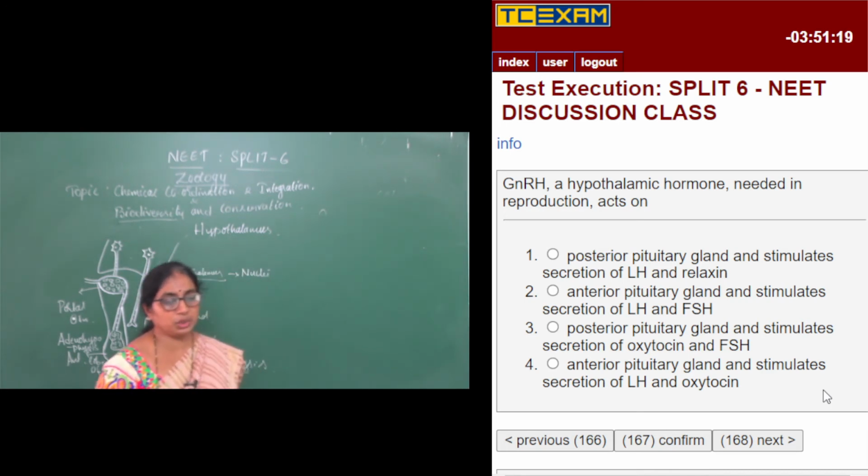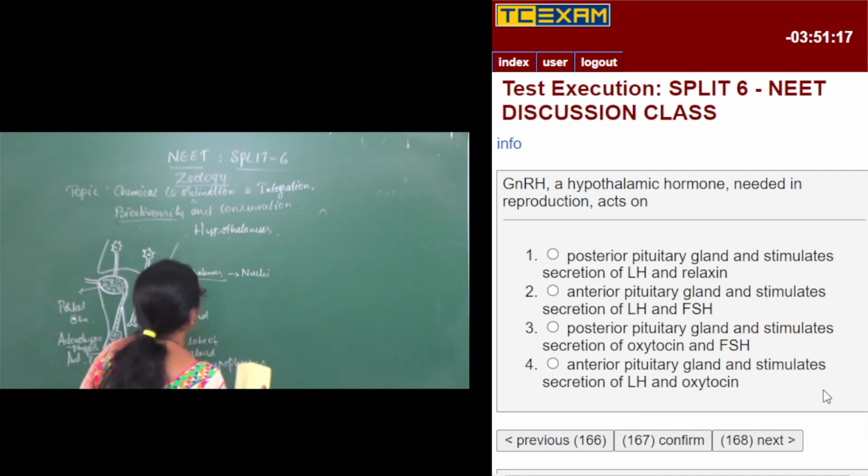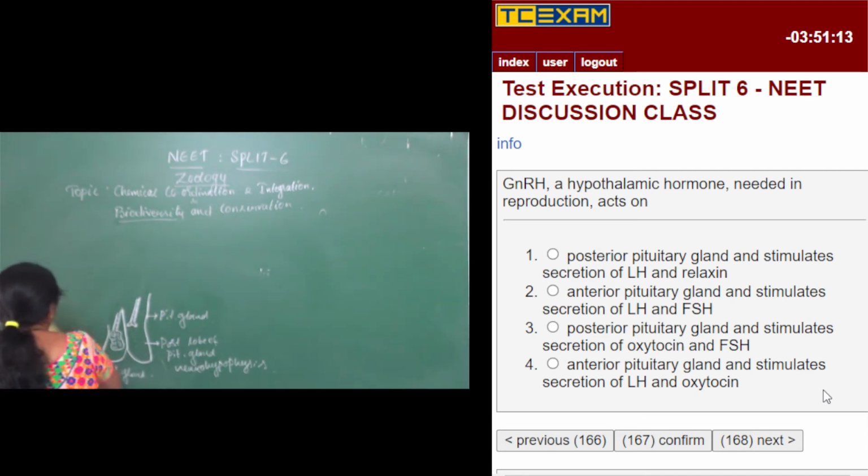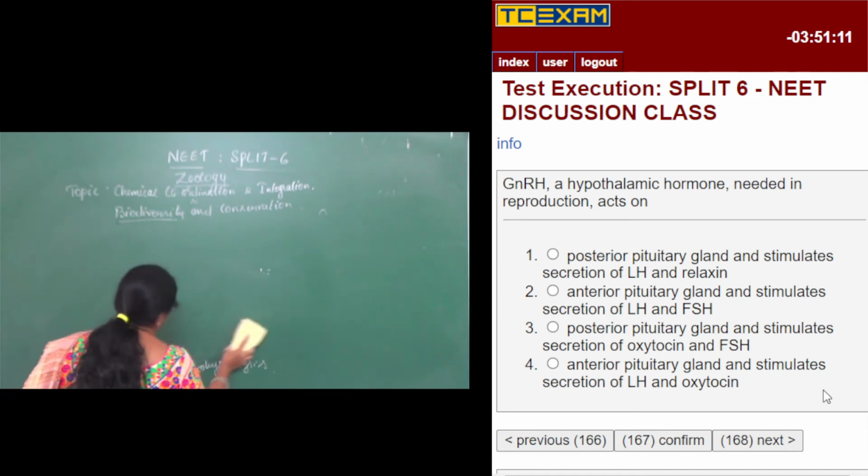To answer this question, we need to understand how many hormones are exactly secreted from the pituitary gland and which part is going to secrete them.